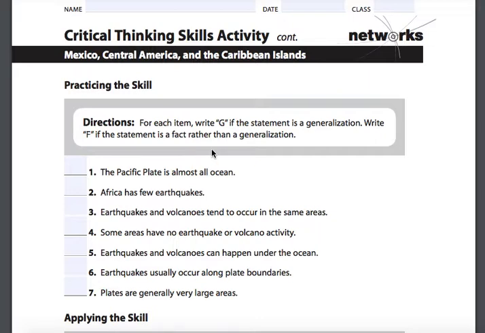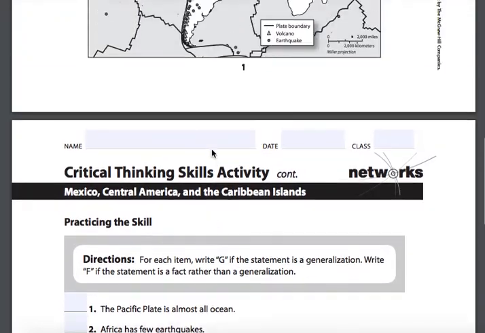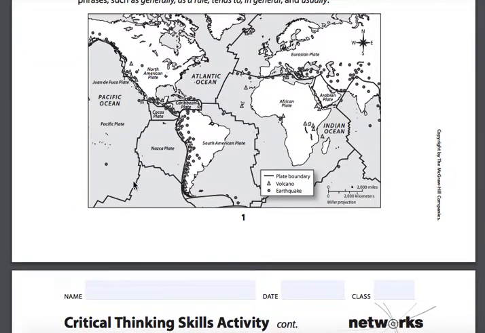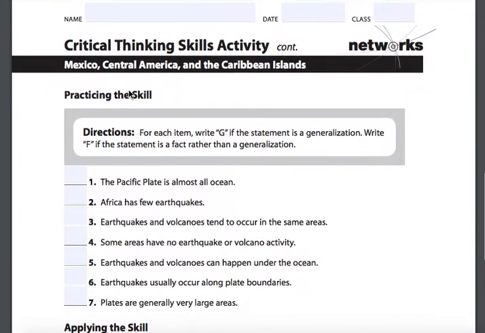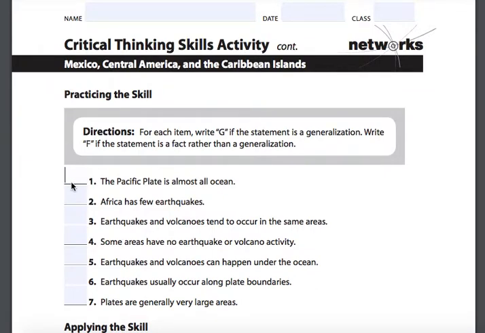So let's look. Number 1, the Pacific Plate is almost all ocean. If you look at the Pacific Plate, you've got a number of islands that are in this region, but it's mostly ocean where the Pacific Ocean exists. We would probably say that that is a fact. The only exception that you could say would be those islands, but it says almost all, so it's already telling us that in the factual sense.